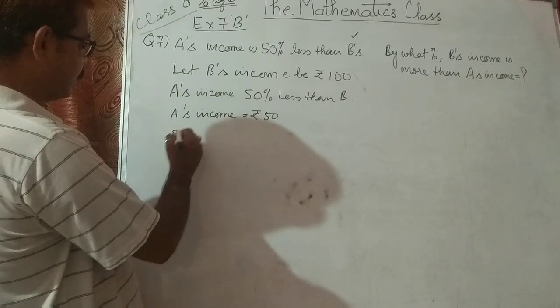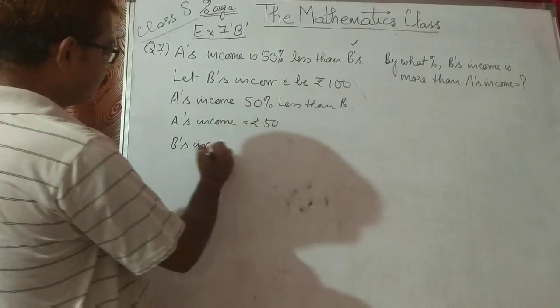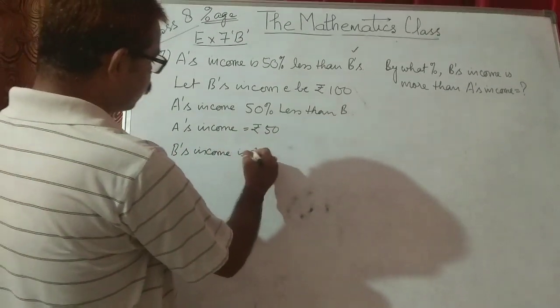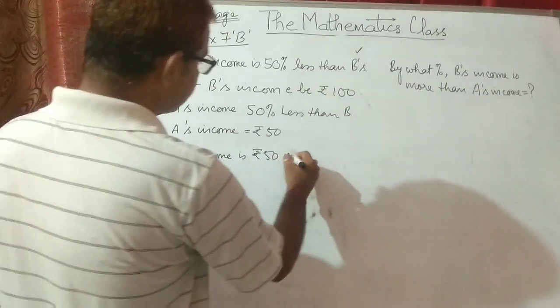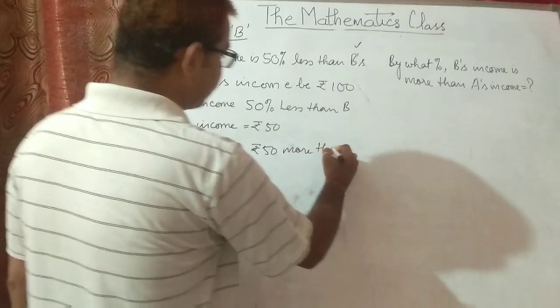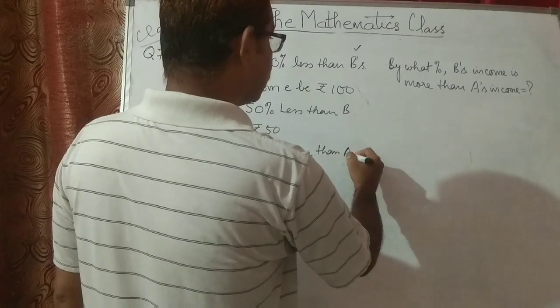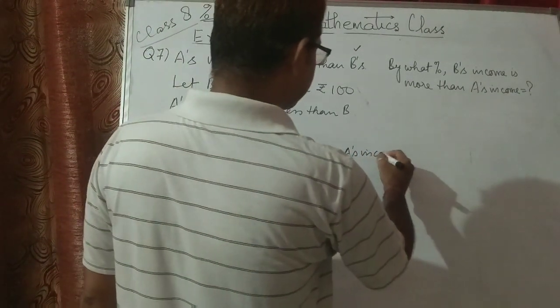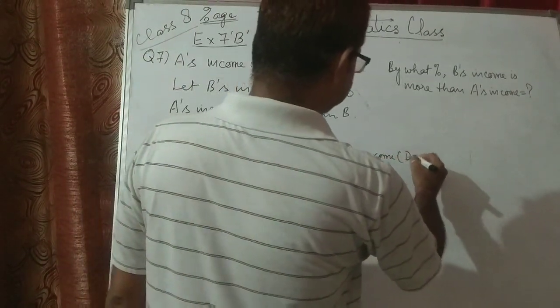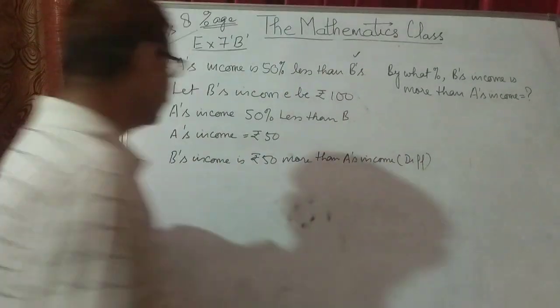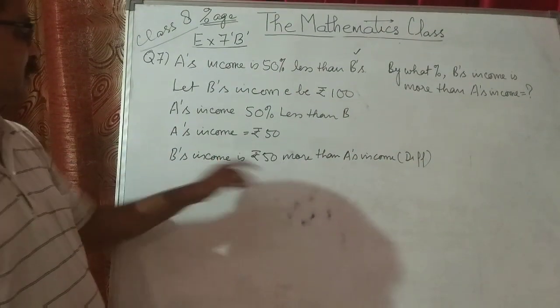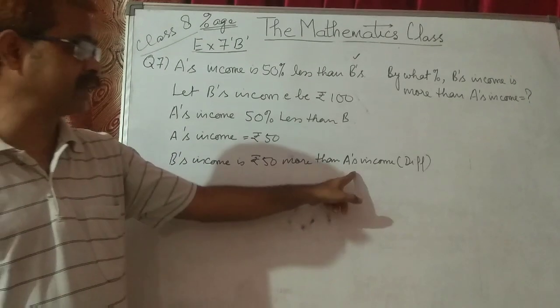So we can say that B's income is rupees 50 more than A's income. This is the difference of A's and B's income.